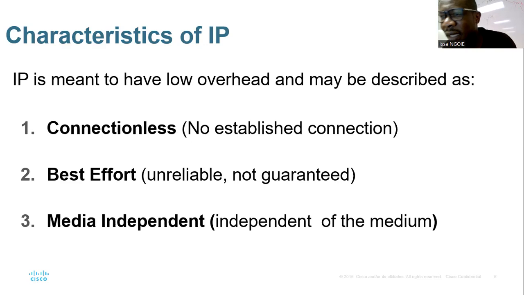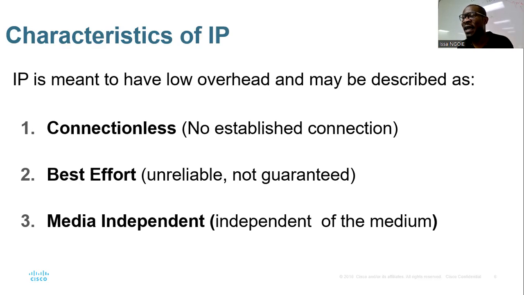Among the characteristics of IP, you have to understand that IP is what we call connectionless. Number one, IP is connectionless. What does it mean? For two devices to locate each other using the IP address, there is no need for them to establish communication, right?